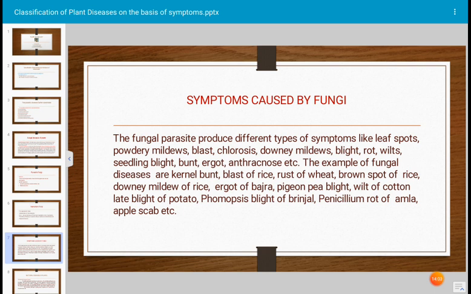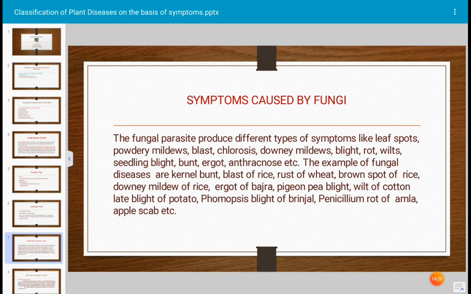Patches of dead tissue, that is called blight symptom. Initially, after infection, small spots are developed. Gradually all the spots increase in size and they get mixed, or they coalesce, to form a large blighted area. Late blight of potato, we know. Late blight disease of potato, Phytophthora infestans. And heavy losses are caused by blight disease.